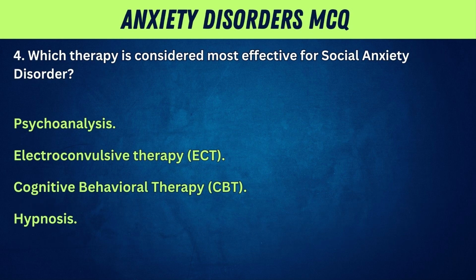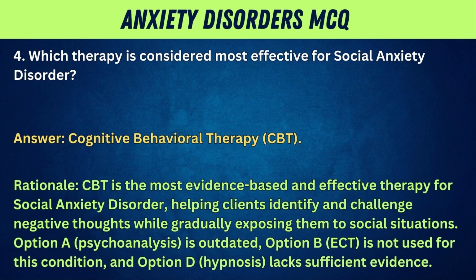4. Which therapy is considered most effective for social anxiety disorder? Psychoanalysis, electroconvulsive therapy, ECT, cognitive behavioral therapy, CBT, hypnosis. Answer: cognitive behavioral therapy, CBT. Rationale: CBT is the most evidence-based and effective therapy for social anxiety disorder, helping clients identify and challenge negative thoughts while gradually exposing them to social situations. Option A, psychoanalysis, is outdated. Option B, ECT, is not used for this condition. And Option D, hypnosis, lacks sufficient evidence.